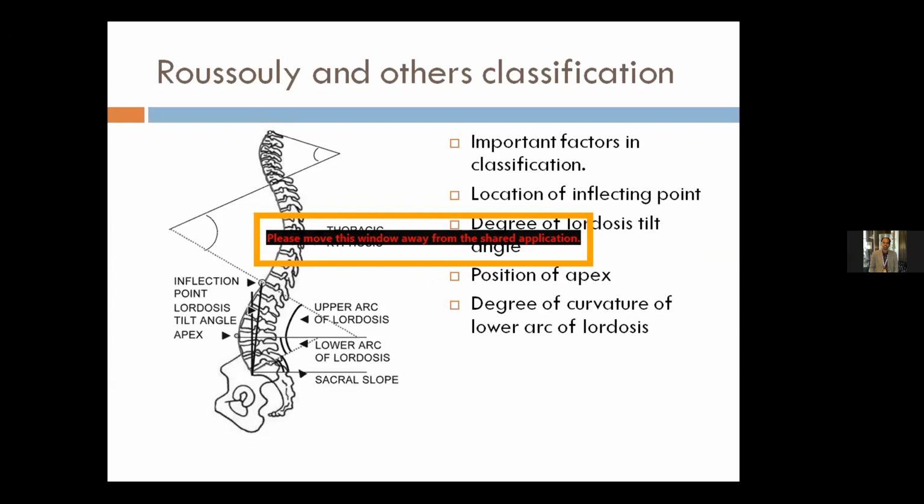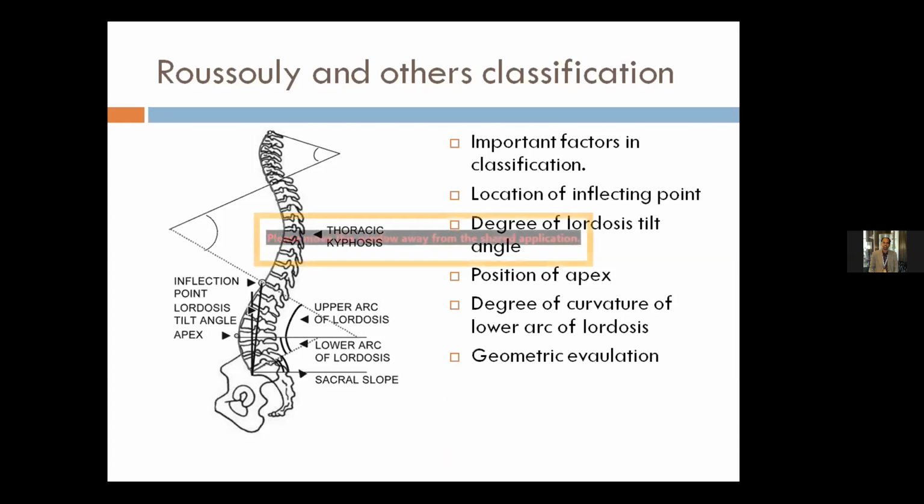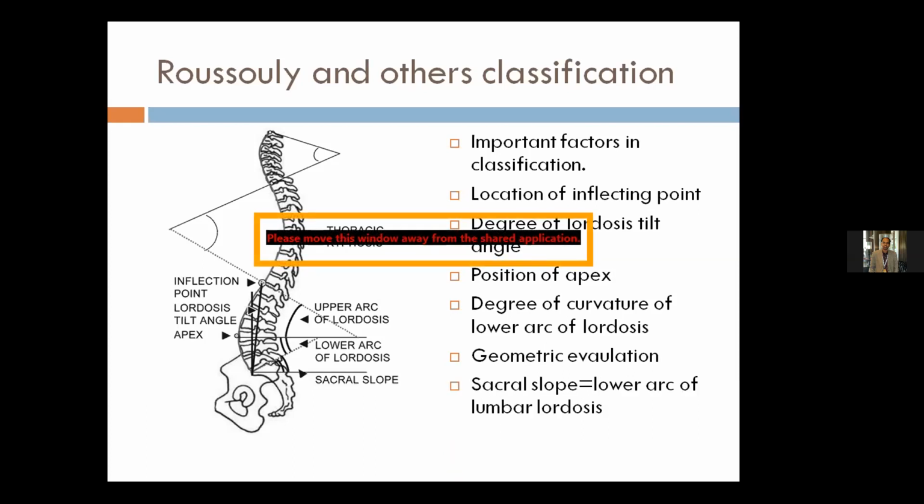They have divided lumbar lordosis into two arcs, the upper arc and the lower arc. A horizontal line is drawn from the apex, and the upper half is the upper arc and the lower half is the lower arc. This lower arc of lumbar lordosis equals the sacral slope in geometric evaluation.